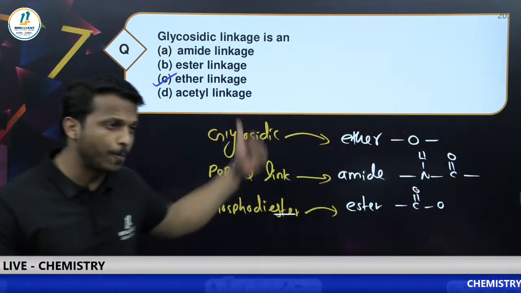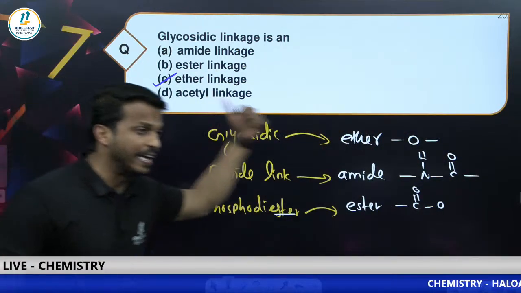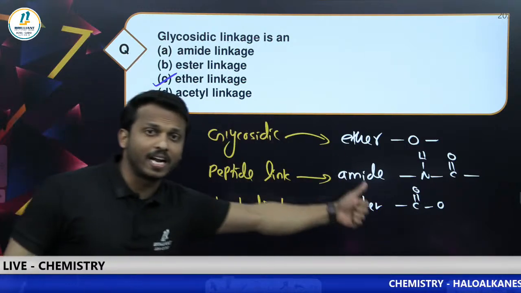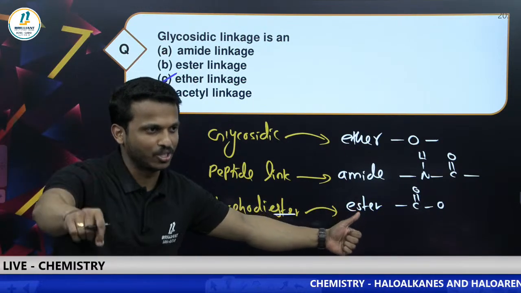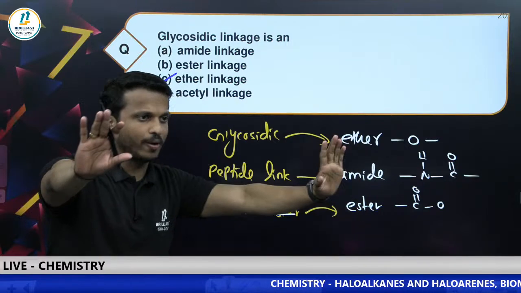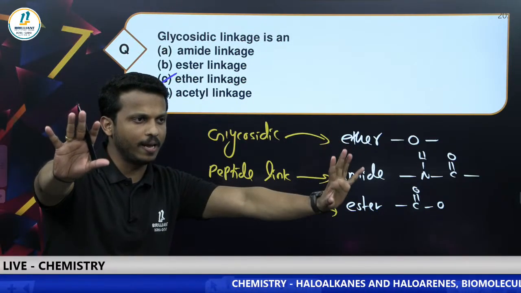Yes. So dear all, these 3 points all of you memorize. Glycosidic is ether linkage, peptide is amide linkage, and phosphodiester is which one? Ester linkage.